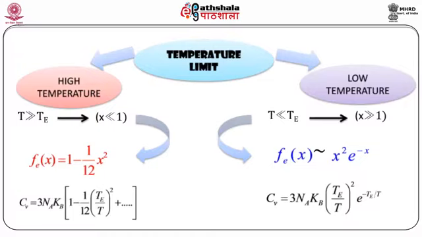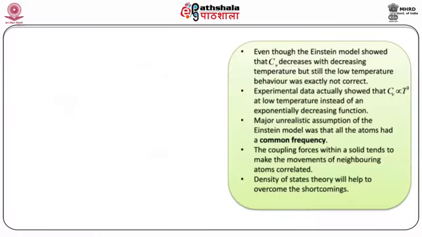In the low temperature limit, when T is much less than Te, x is very large, and in this limit, F(x) approximately goes as x square into e raised to power minus x, and hence Cv is equal to 3 Na kb (Te by T) whole square into e raised to power minus Te by T. Even though Einstein's model showed that Cv, the specific heat at constant volume, decreases with decreasing temperature, the low temperature behavior was still not correct.